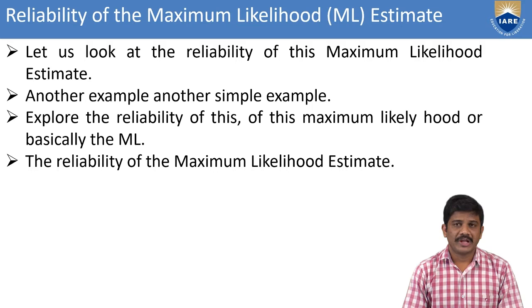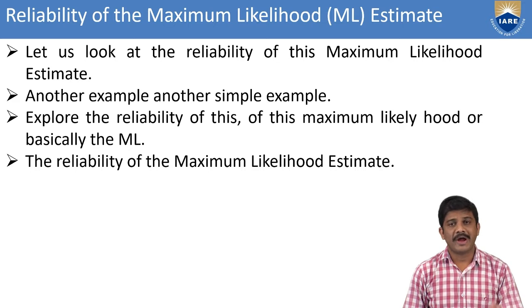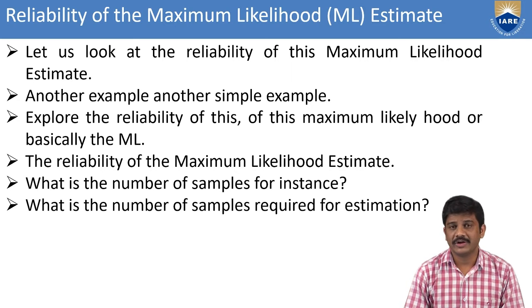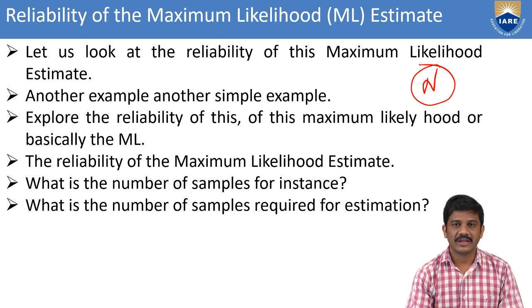In this, the reliability of the maximum likelihood, we have taken another simple example. Then we have to find out the reliability of the basic maximum likelihood function. From that function, we have to take the estimation of the particular likelihood function. There we have to maximize the likelihood. Here mainly we find the number of samples required for estimation. What is the number of samples we require in this? Then we can find the capital N in the maximum likelihood function.